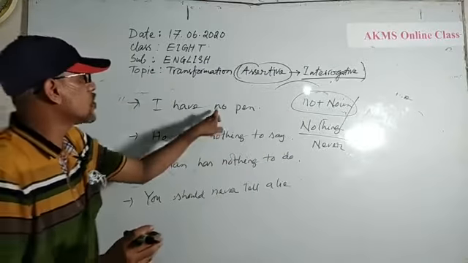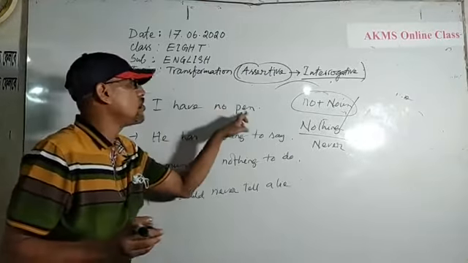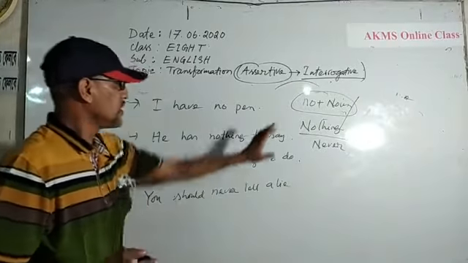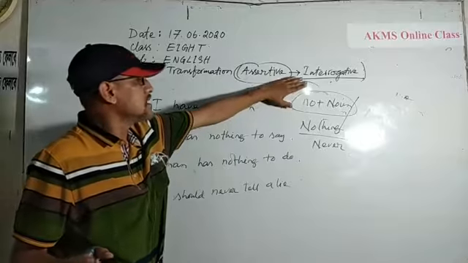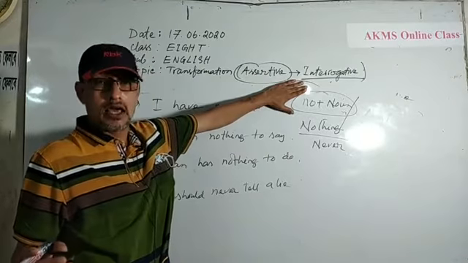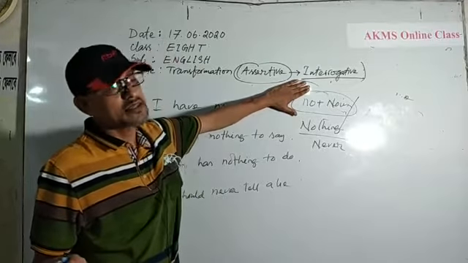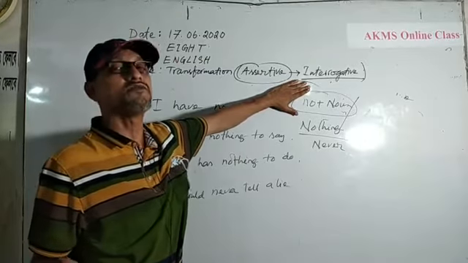I have used no pen, nothing, never. If you find these words in an assertive sentence, then you should consider that these sentences are in negative form.